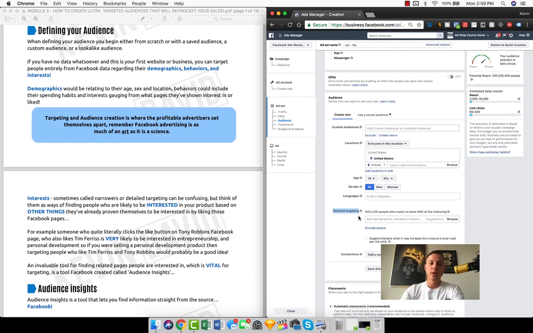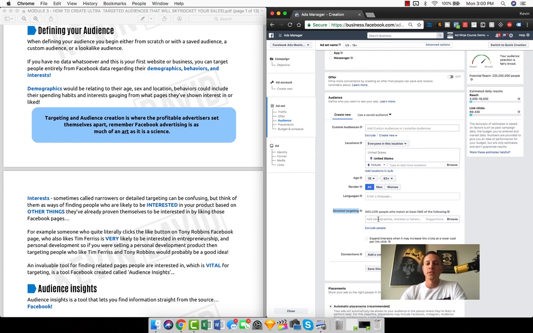So if I'm selling a high-end exercise bike, just logically, who is my perfect target customer? By high end, I mean an expensive, premium exercise bike, right? So I'd probably be targeting people in a higher income bracket. I would probably be targeting people who have shown some type of interest in weight loss, for example. And then there are other ways to target people who are a little bit more affluent, like if they have premium credit cards, or if they're above-average spenders on credit cards and things like that. What I want to do with this example is illustrate a demographic, an interest, and a behavior that we can target, right?